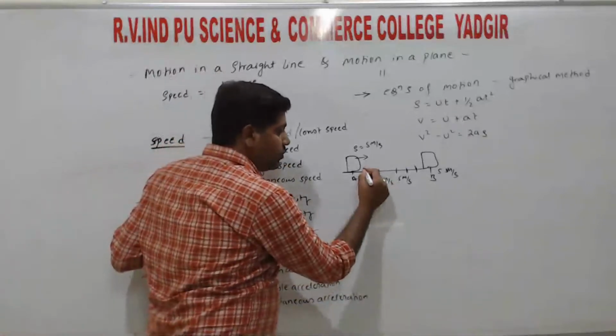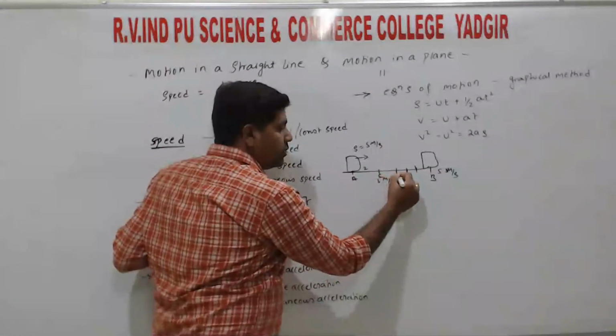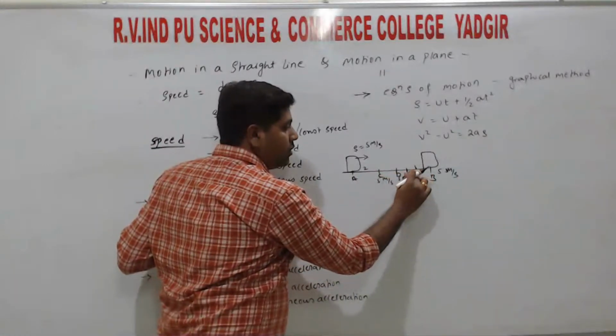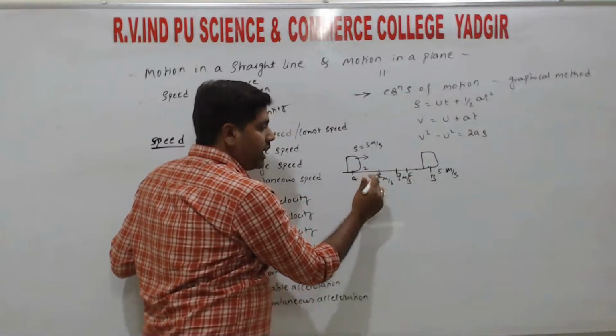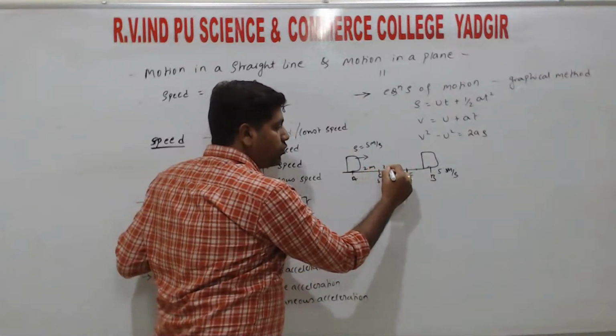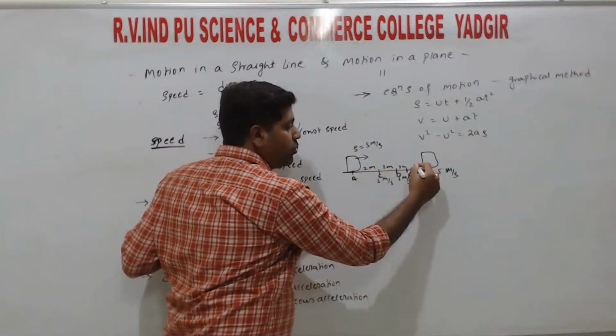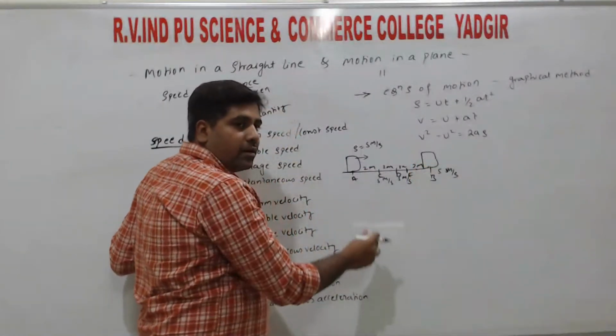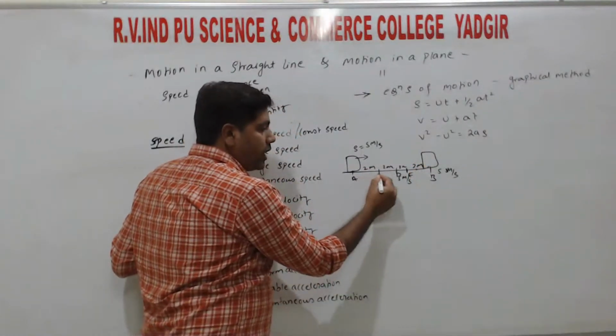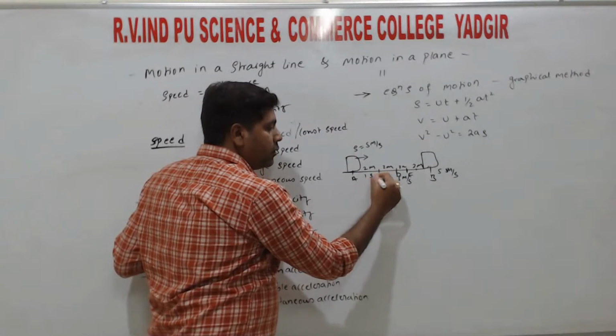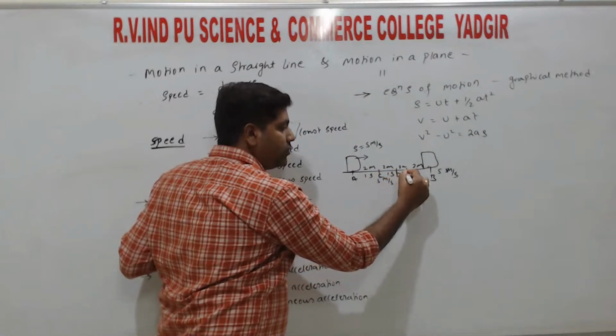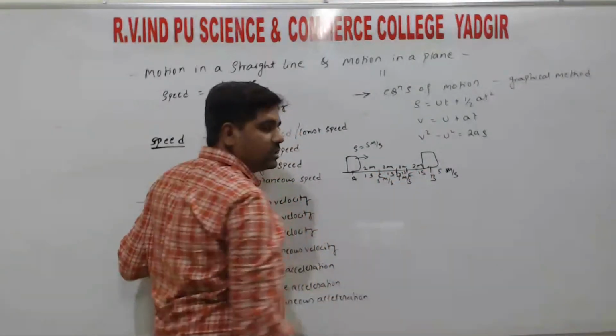So equal distance means, from A to C, C to D, D to E. The distance from A to C is 2 meter, C to D is 2 meter, D to E is 2 meter, and E to B is 2 meter, right? The time taken to cover from A to C is 1 second, C to D is 1 second, D to E is 1 second, and E to B is 1 second, right?